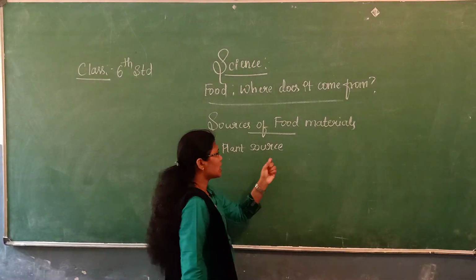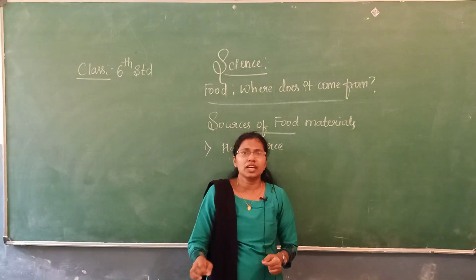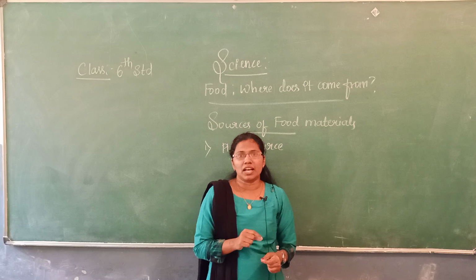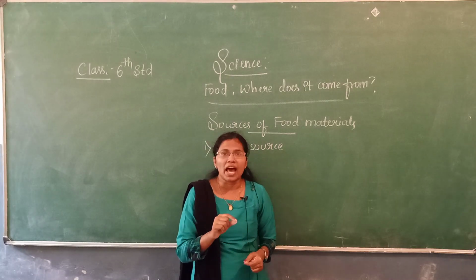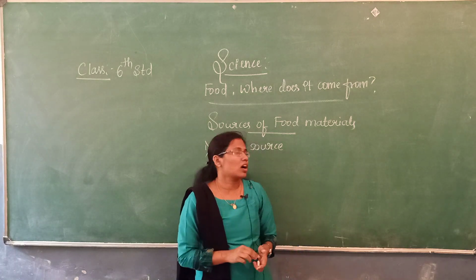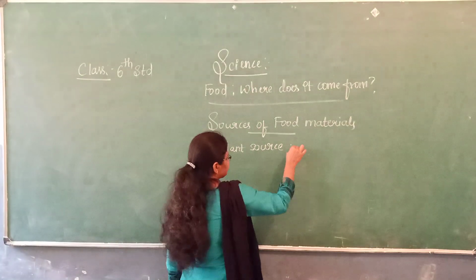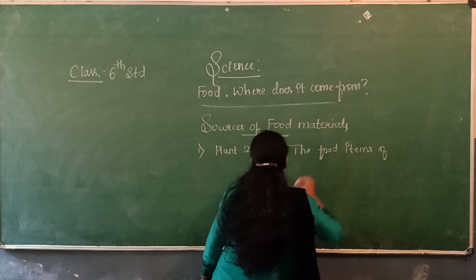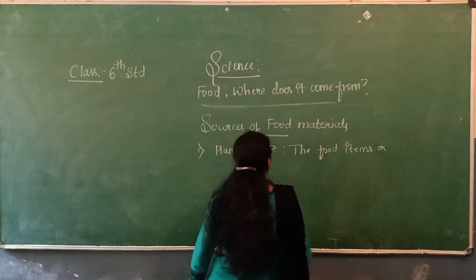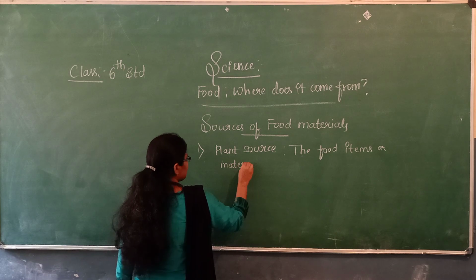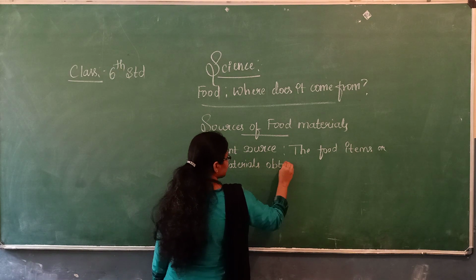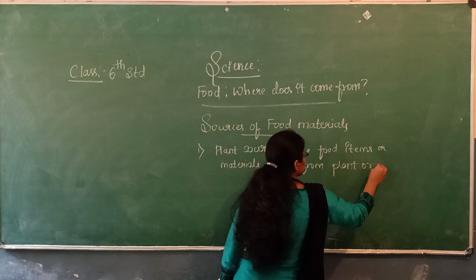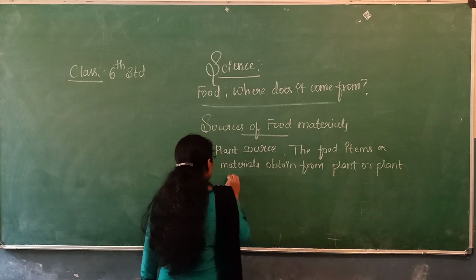Here the definition is: the food items or materials that we obtain from plants or plant products are called plant sources.